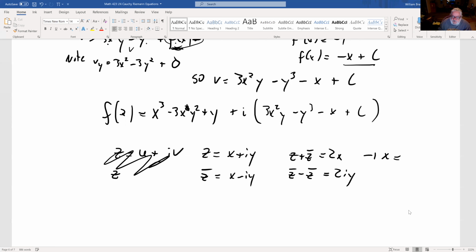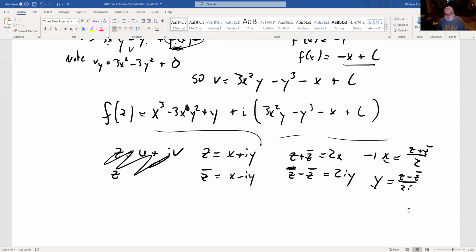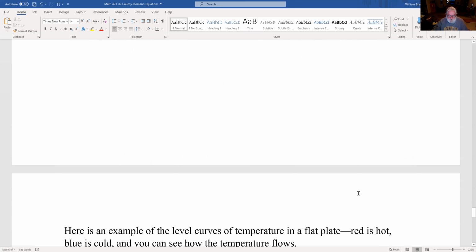So x is (z plus z bar) over 2, and y is (z minus z bar) over 2i. Plug these in for x and y up here. All the z bars should drop out and leave you with z's. That's tedious, so I'm not going to do it.